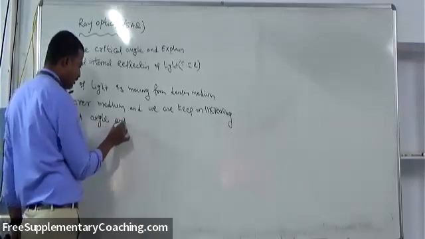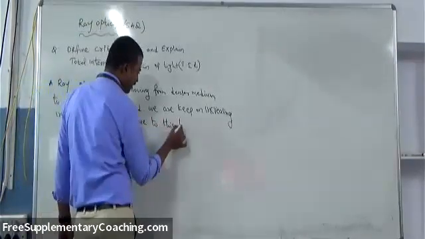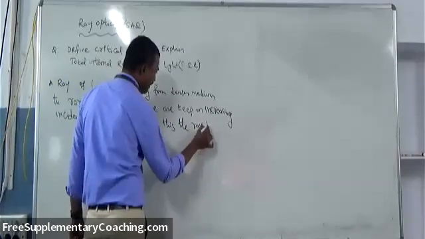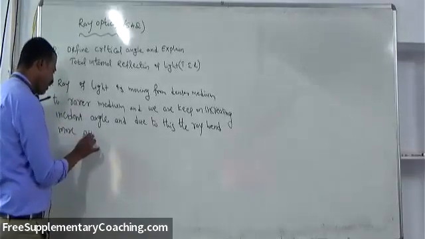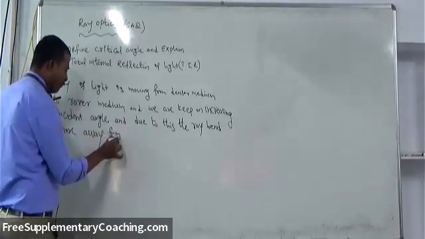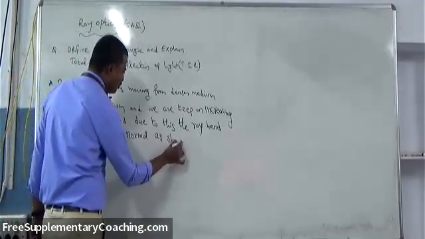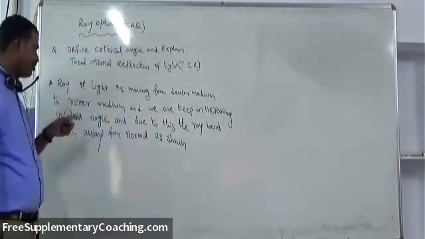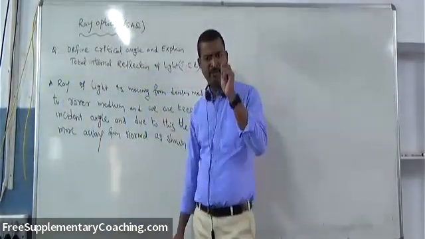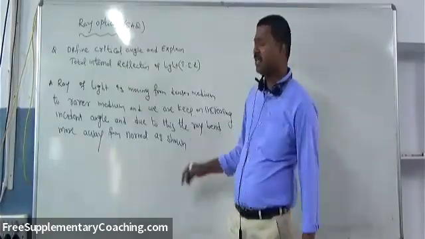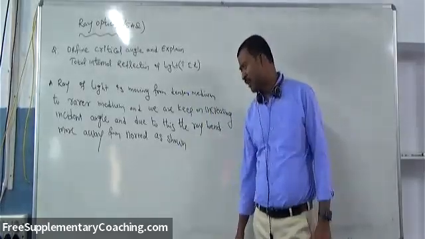Due to this, the ray bends more away from the normal, as shown. Okay, so as shown, I will draw the diagram here. Understood? A ray of light is moving from denser medium to rarer medium, and we keep on increasing the incident angle. Due to this, the ray bends more away from the normal as shown.